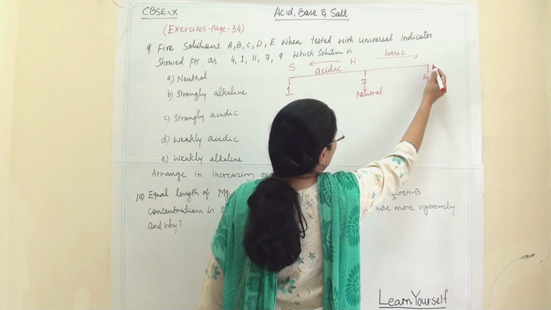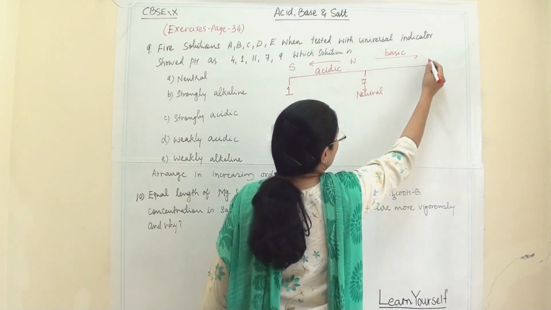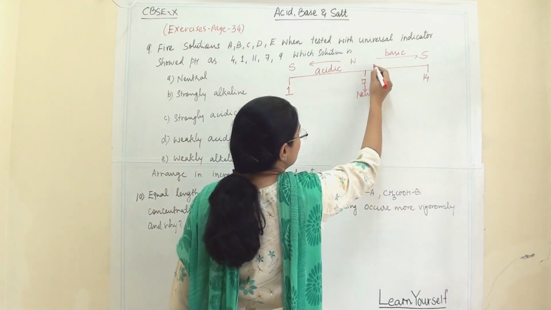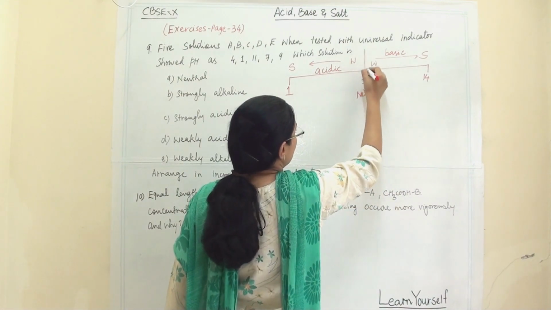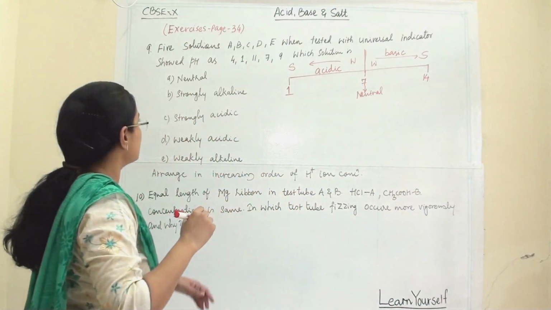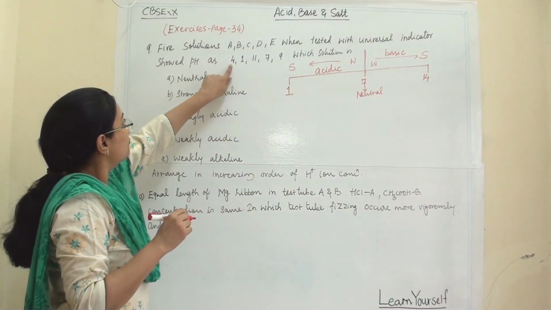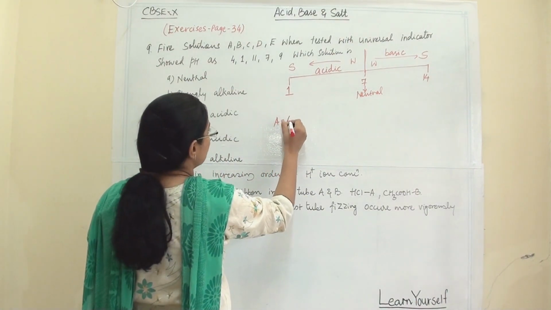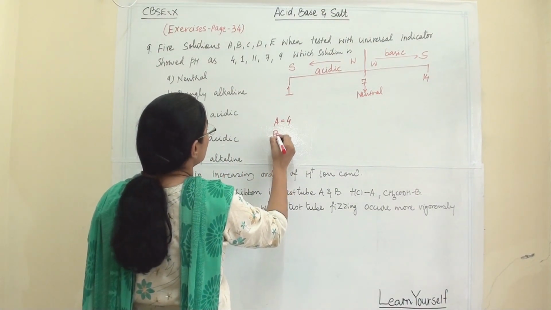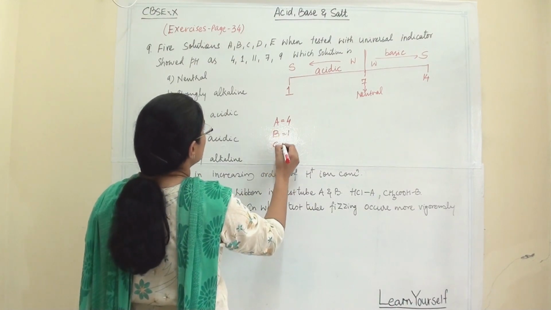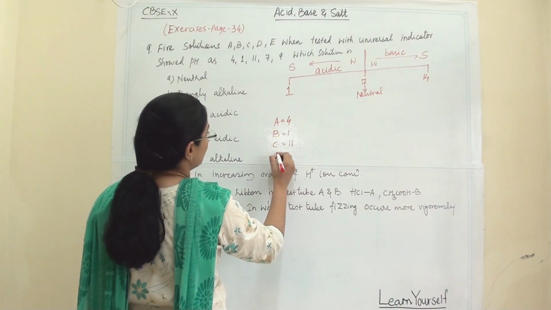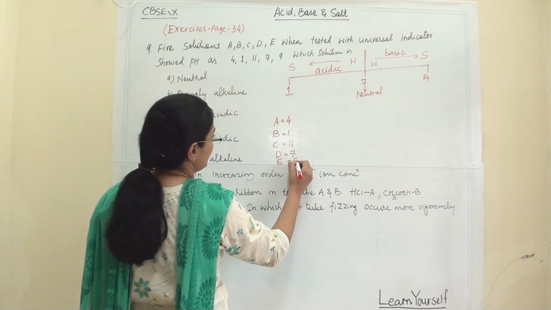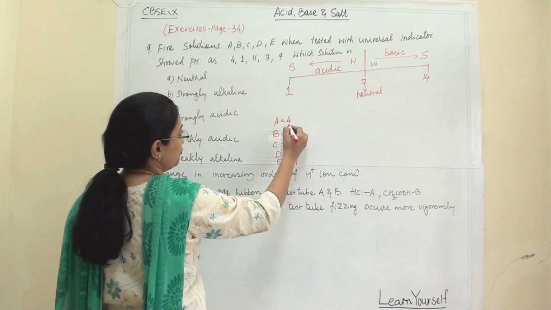And when you are going towards 14, it will become a strong base, and if you are near 7 and 8, it is a weak base. So now let us see this question. Here we have A is 4, B is 1, C is 11, D is 7, and E is 9. So let us take 4.